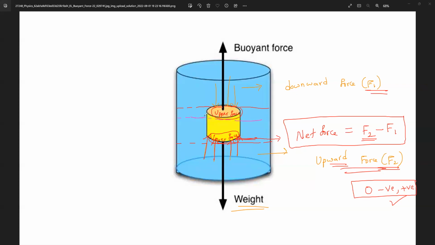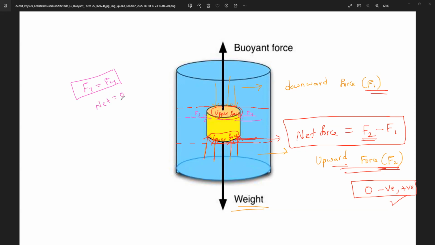This side pressure experiencing is like this. Both are the same amount, because at a given depth, both are the same. So let me take this as F3 and this as F4. F3 and F4 both are equal and opposite. So what is the net resultant force?